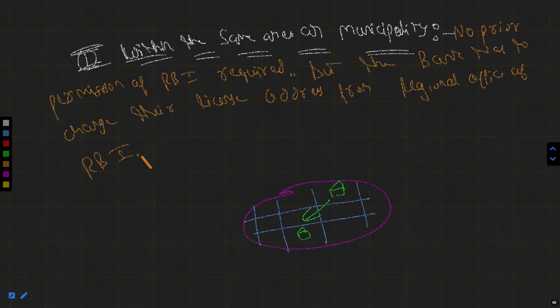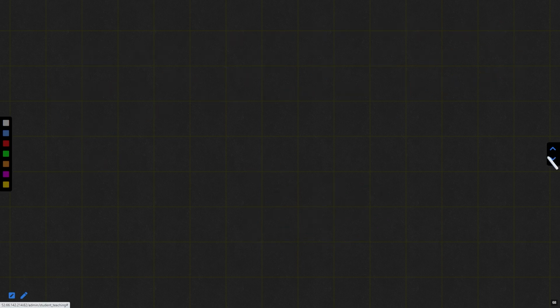So in such cases, when the bank is not going beyond the boundaries of the municipality and is shifting within the same municipality, no prior permission of the Reserve Bank of India is required. You do not have to ask them before doing it. But yes, the bank has to change their licensing address from the regional office of the Reserve Bank of India.